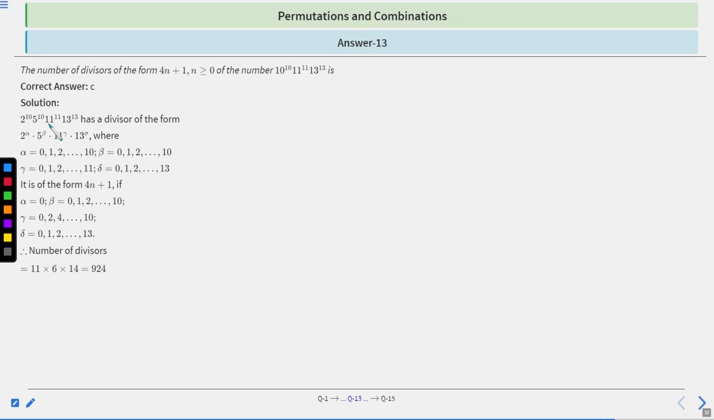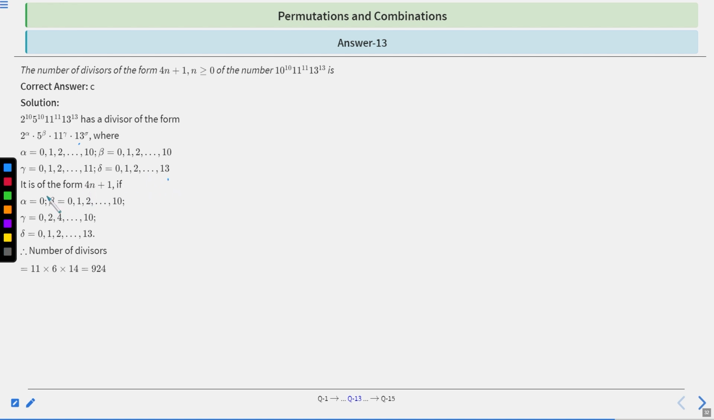C. 10 to the power 10 is 2 to the power 10 into 5 to the power 10. So a divisor is of the form 2 to the power alpha into 5 to the power beta into 11 to the power gamma into 13 to the power delta, where alpha can be from 0 to 10, beta can be from 0 to 10, gamma can be from 0 to 11, and delta can be from 0 to 13, right?